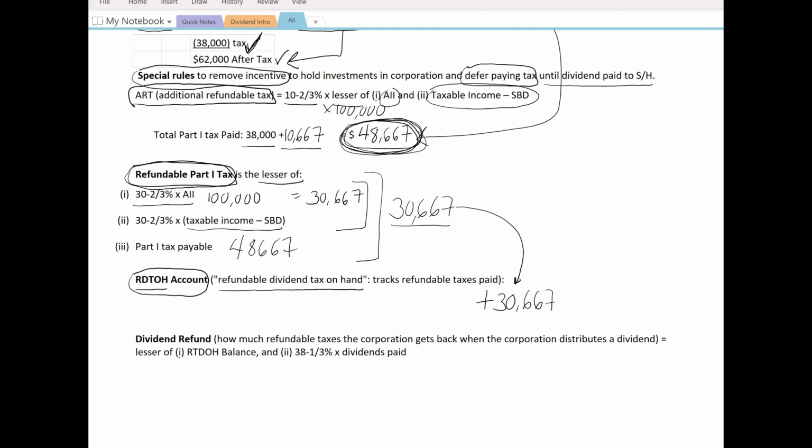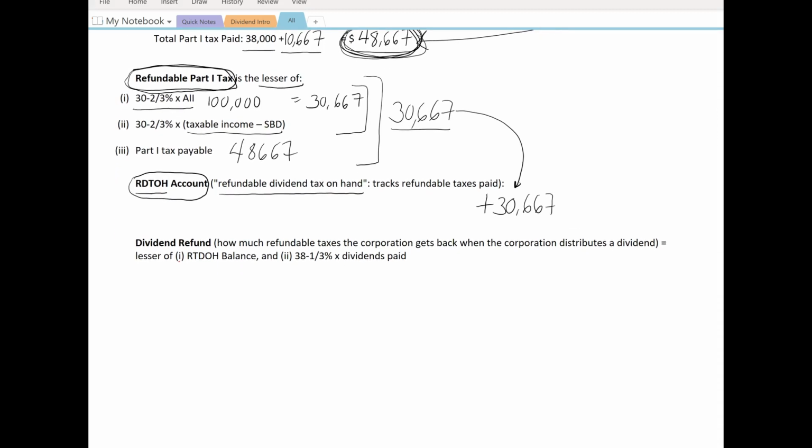So then let's talk about if they end up paying a dividend to the shareholder. If they end up paying a dividend to their shareholder, they're going to get what's called a dividend refund. That's the amount of refundable taxes the corporation is going to get back when the corporation distributes or pays a dividend to the individual shareholder. Now, the dividend refund is going to be the lesser of the balance in the RDTOH account, this $30,667, and 38 1/3% times the dividends paid.